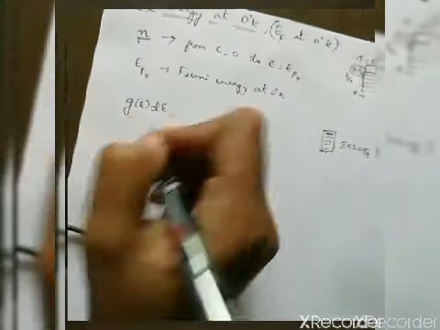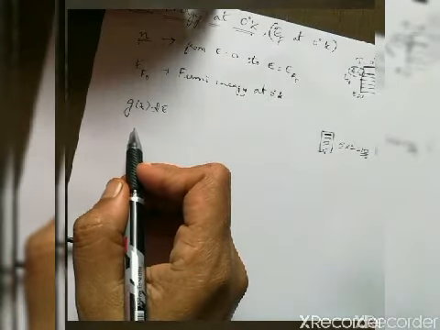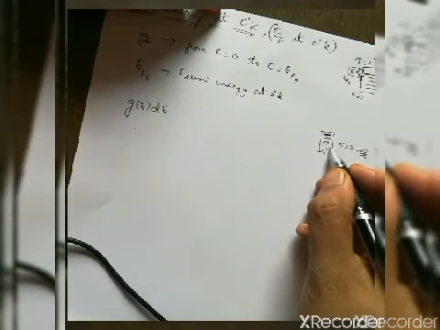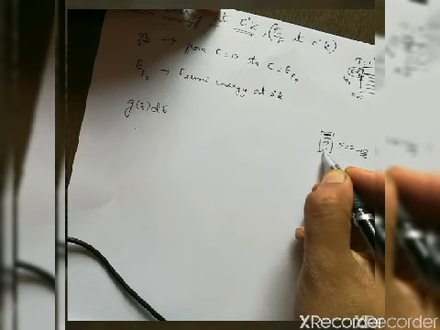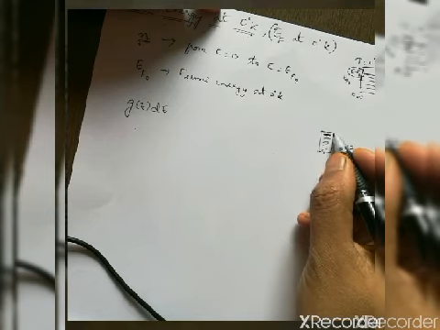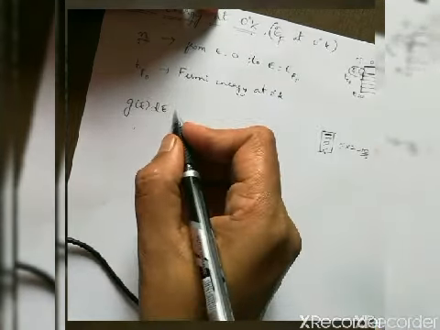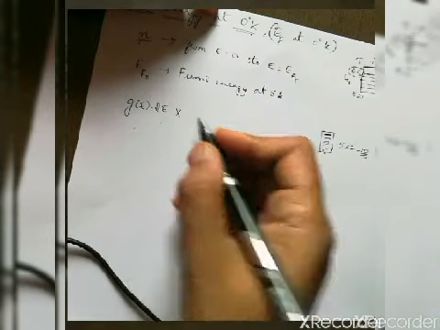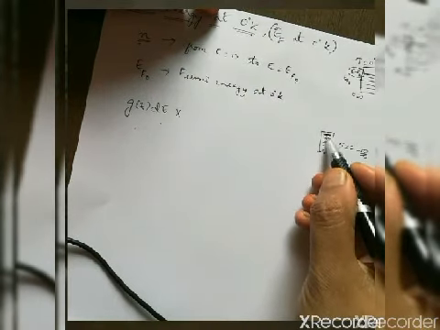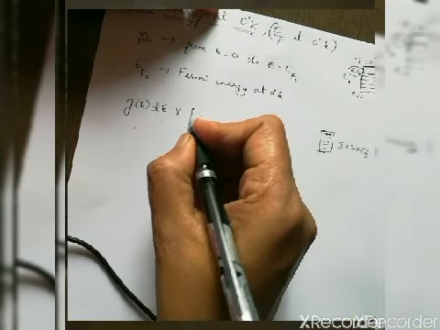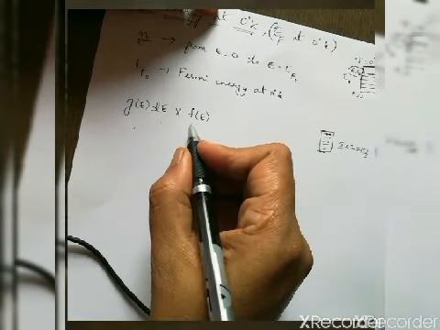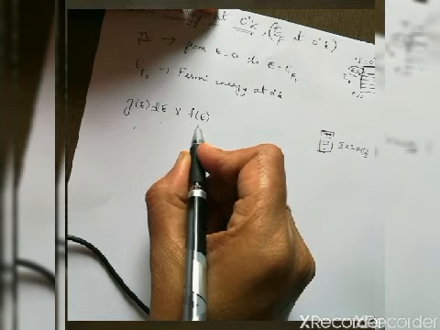So what is G of E into dE? It is nothing but density of states. Density of states means how many states are present between E is equal to 0 to E is equal to EF naught. I want that, and this is multiplied by how the electrons are occupying the energy states. It can be represented by F of E, that is the probability of occupation of electrons.